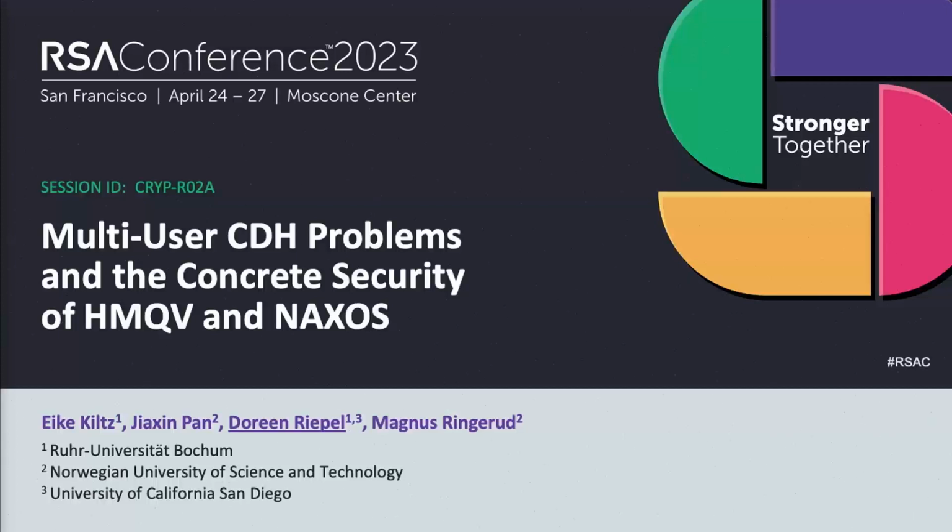Today I want to talk about our work, multi-user CDH problems, and the concrete security of HMQV and Noise NX. This is joint work with Eike Kiltz, Shuichi Pan, and Magnus Ringerud. As you might have guessed, this session is about key agreement. If you haven't known, HMQV and Noise NX are two key exchange protocols.